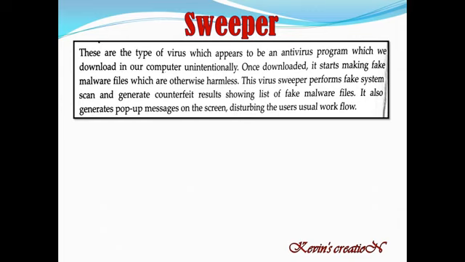But once they are downloaded, they start making fake malware files which are otherwise harmless. This sweeper virus performs a fake system scan and generates counterfeit results showing a list of fake malware files.